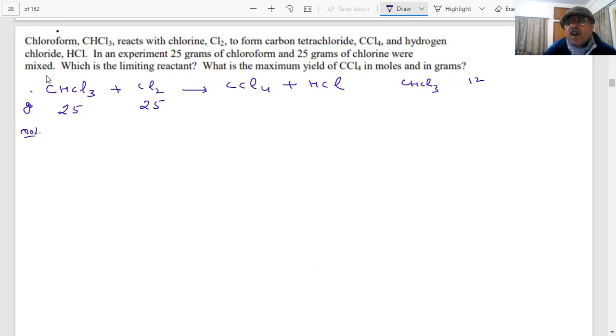We have to find for CHCl3, student. Carbon is 12, hydrogen is 1, Cl is 35.5 into 3, student. How much will be that, student? 119.5, students. What is it coming?